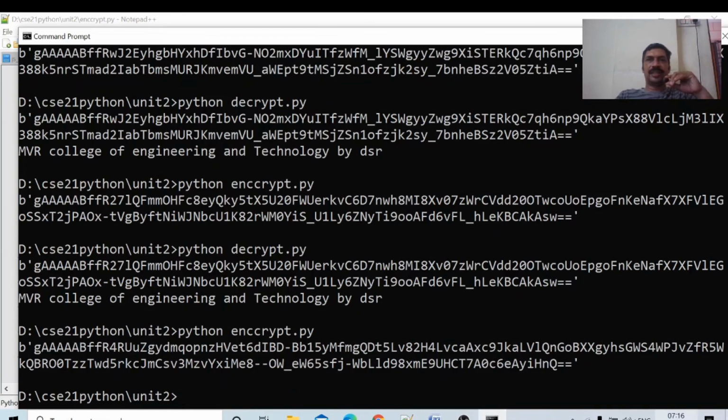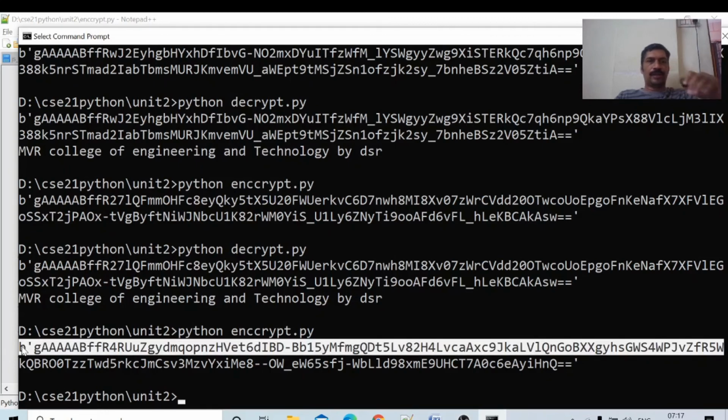This is the encrypted message, a new encrypted message. Now I am considering this one.